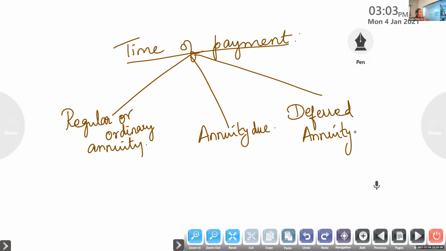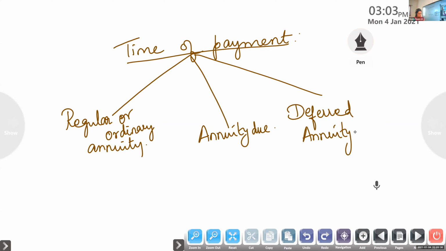Annuity due means we are paying it in advance. If it is paid in the beginning of the term, then it is said to be annuity due. Is it clear? Okay. So if you are paying at the end, we call it regular annuity. If it is paid in the beginning, we call it annuity due.